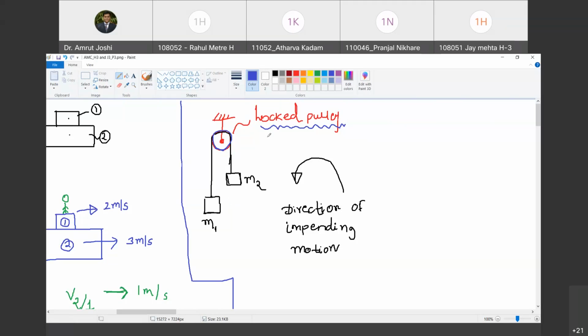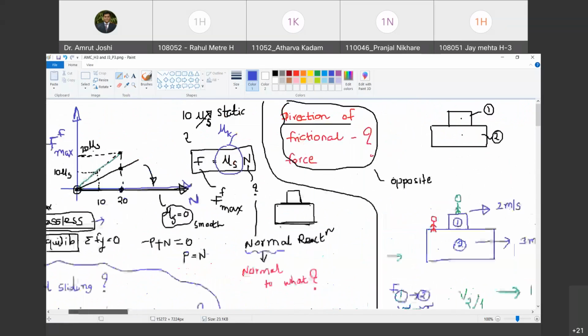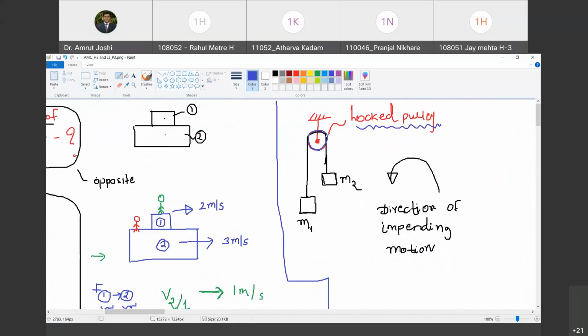But if I lock the pulley, then this belt or rope has to slide over this pulley wheel in order to have lifting of M2. Now, when the rope slides over this pulley surface, I am interested in finding out the coefficient of static friction between this belt and the pulley surface.